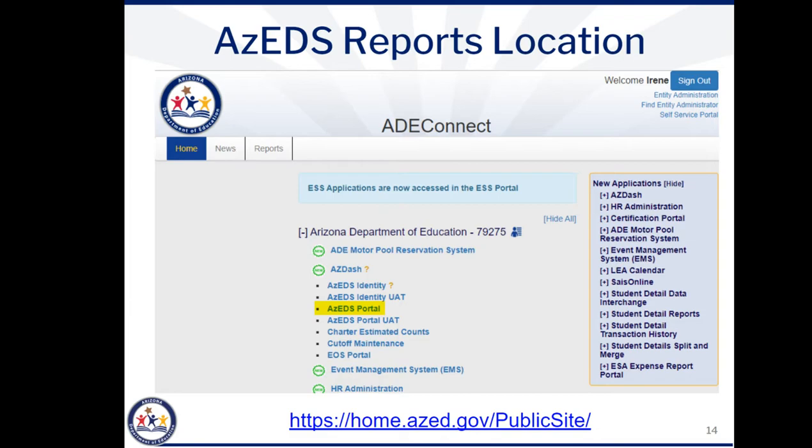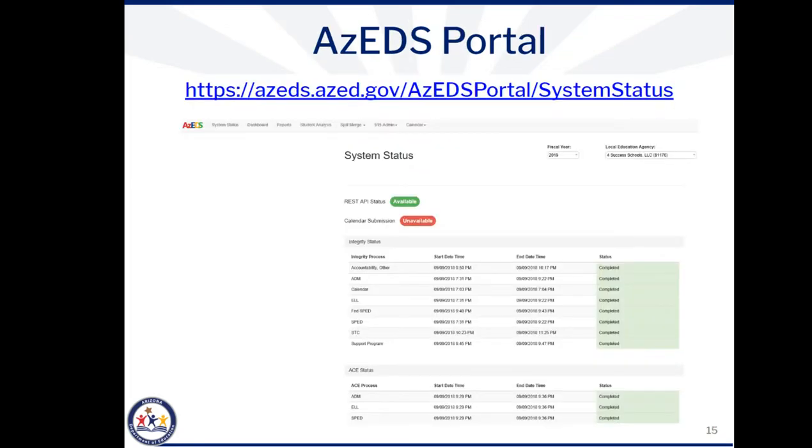Once you've logged into ADE Connect, you'll click on the link to the AZEDS portal highlighted here in yellow. When you reach the AZEDS portal, it is important to stop and look over the System Status page. This page contains important information related to the status of your student data reports. The table in the center of the page contains the start and end dates and times of when Integrity and ACE last ran. As I said earlier, there are some occasions when Integrity and/or ACE do not run. If you notice that Integrity didn't run the night before, it is highly likely that the data in your verification reports will not reconcile to the data in your SIS.